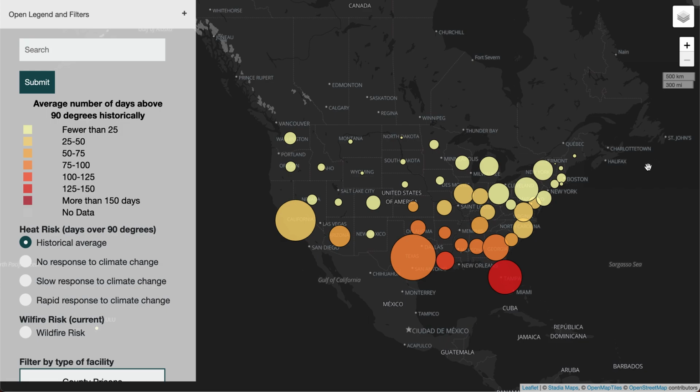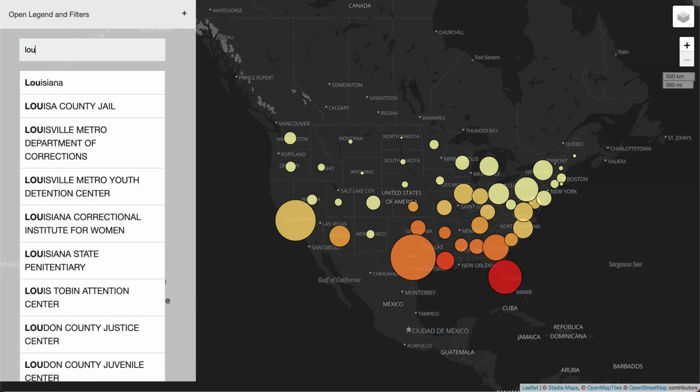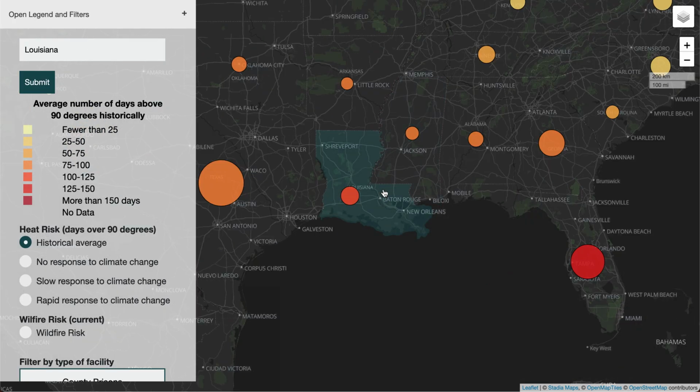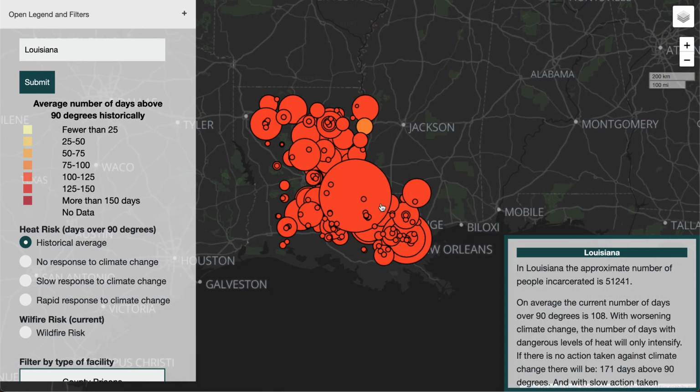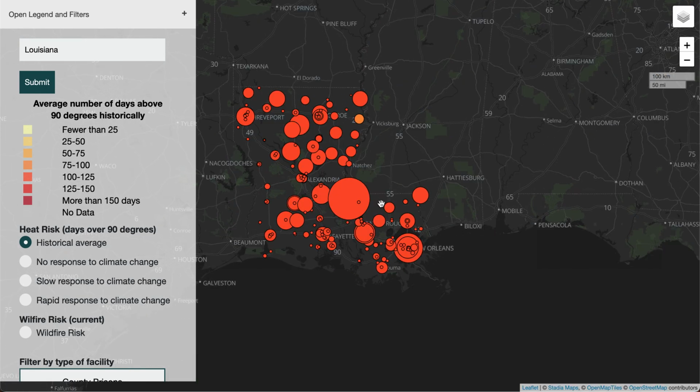And so they decide to search for Louisiana, to zoom in and see the different carceral locales across the state. Similar to the statewide overview, most of the carceral locales across the state have historically between 100 and 125 days above 90 degrees. And knowing the policymakers in Louisiana and their responses to climate change, there's not been much work or policy action taken on it.